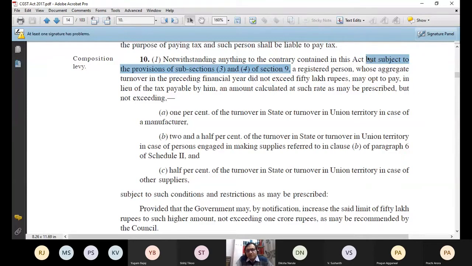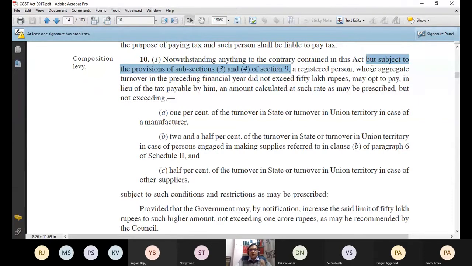And if you remember, section 9 subsection 3 and 9 subsection 4 are reverse charge cases. These are those cases where tax is supposed to be paid on a reverse charge basis. So section 10 subsection 1 is supreme over other sections, but it cannot bypass the provisions of section 9.3 and 9.4. This is one point.